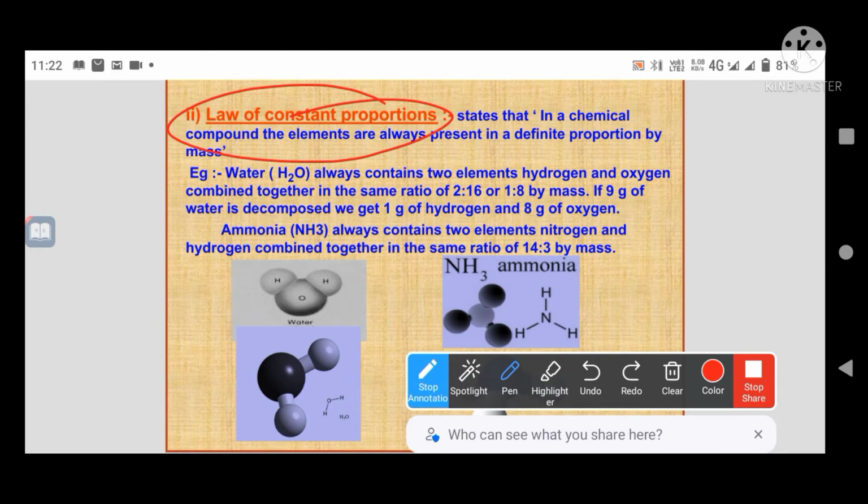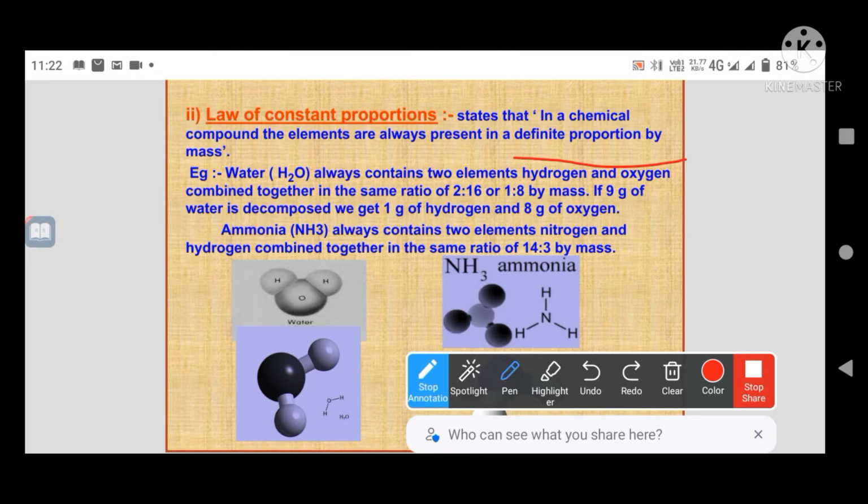It states that in a chemical compound, the elements are always present in a definite proportion by mass. Chemical compounds always have a definite proportion of their masses.